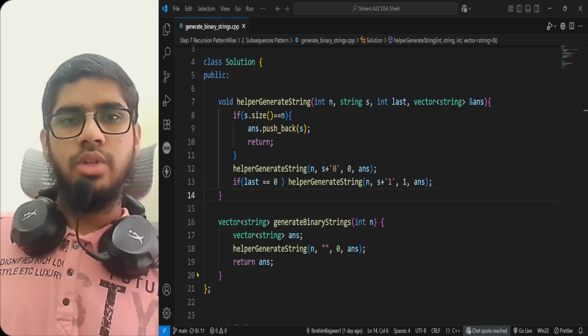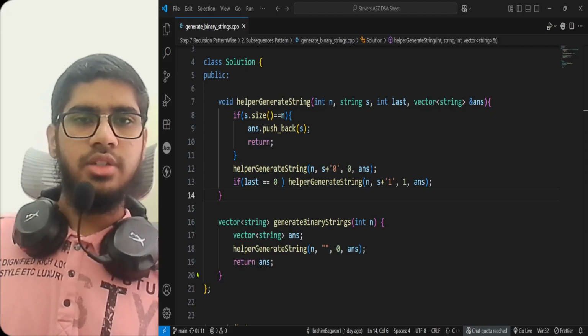So for n equals 3, I have written the main function. For n equals 3, we would check the output. So this is the output we would be getting. So that was the code that we discussed now.